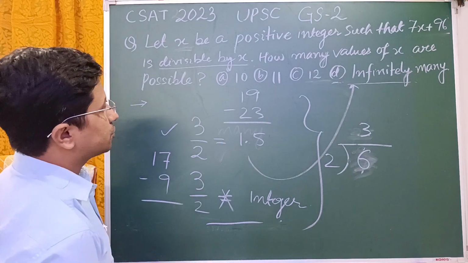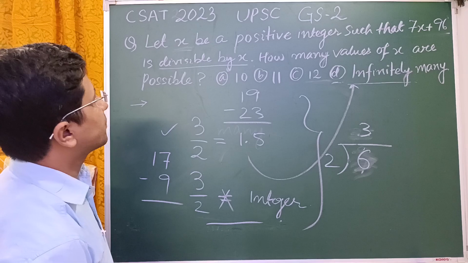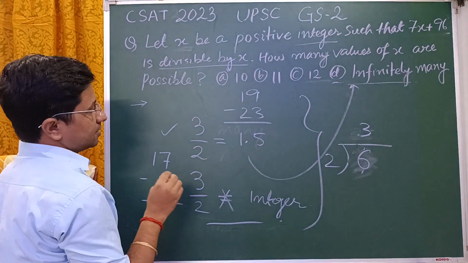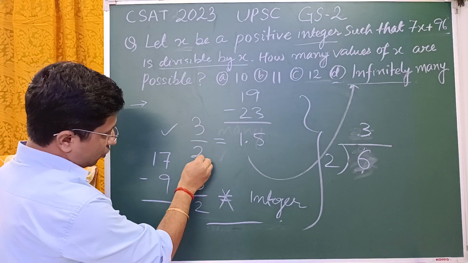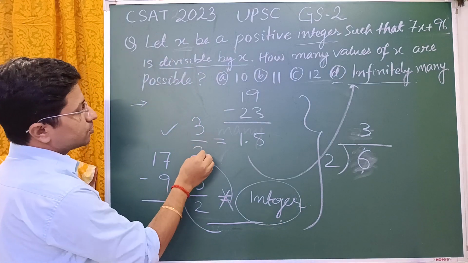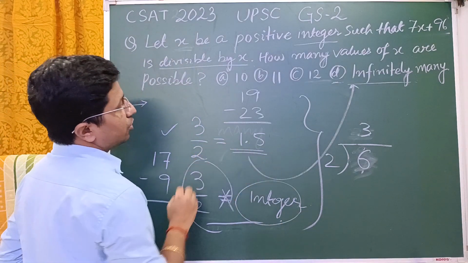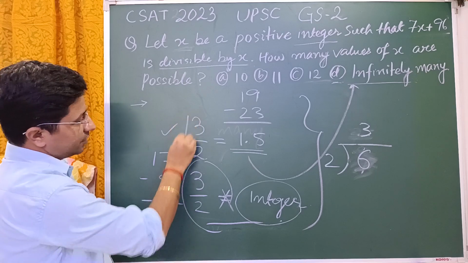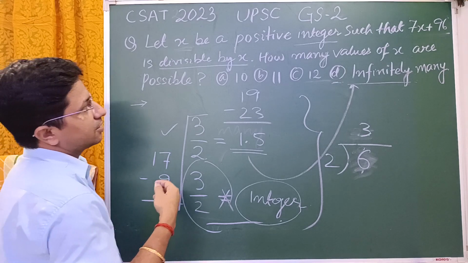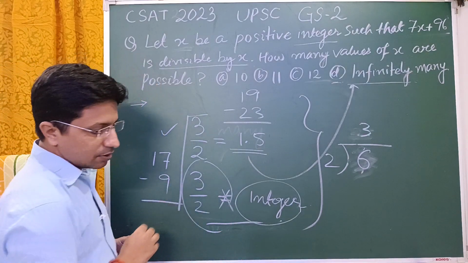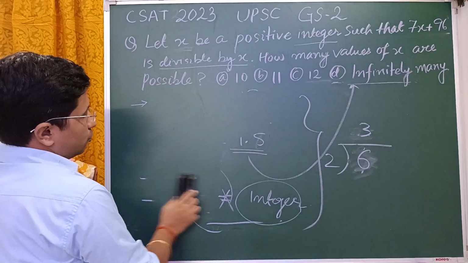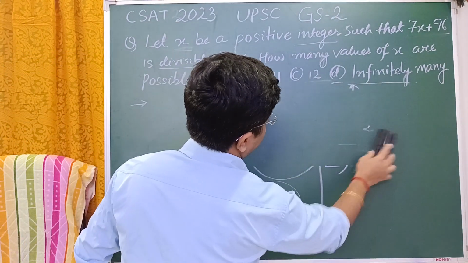So such things should also be kept in mind: here it is mentioned integer. In that sense 3 is not divisible by 2, because we are not getting an integer. Otherwise 3 is divisible by 2, but the answer is 1.5, which is not an integer. Whether 3 is divisible by 2 or not depends upon in what sense the answer is being demanded. So this has to be kept in mind. Having overcome these two traps, now we proceed.